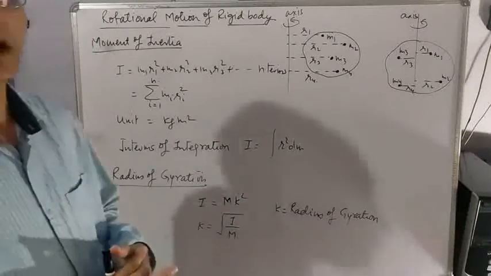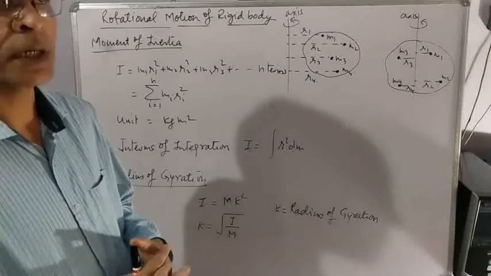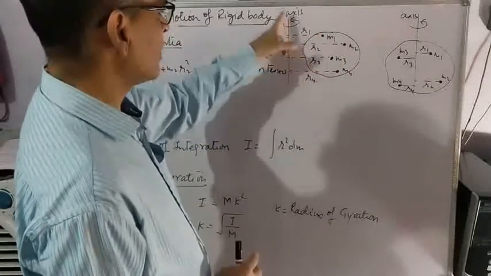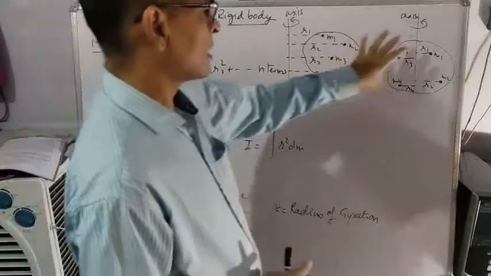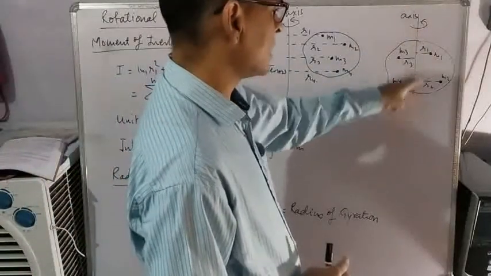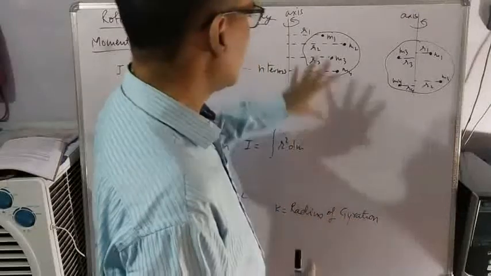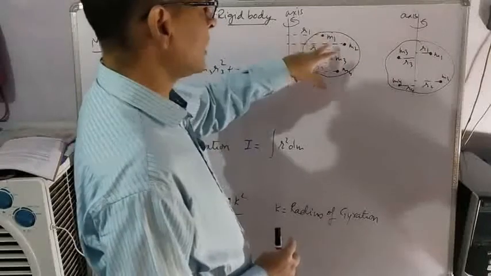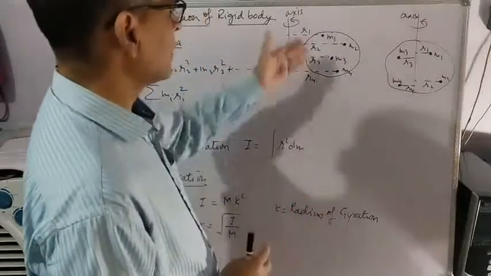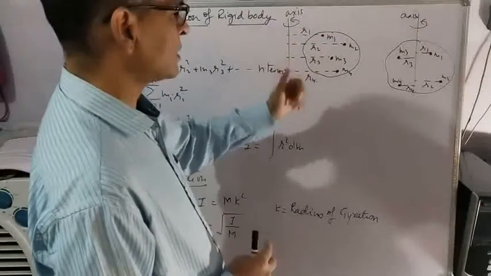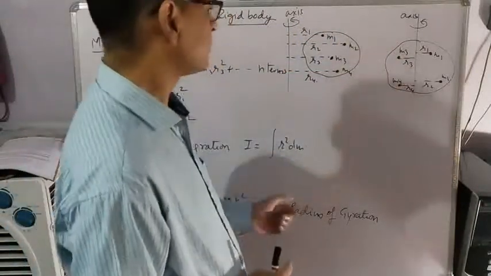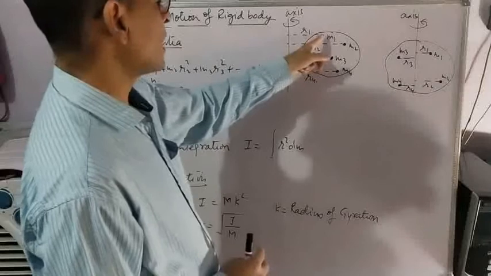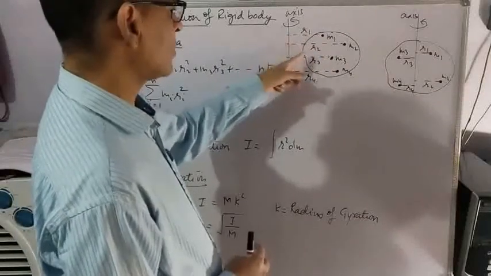Mathematically, let us understand how to define moment of inertia. Suppose it is a rigid body to be revolved about this axis, and your axis is passing inside the body. A rigid body or any body is supposed to be made of a large number of particles. Masses of these particles are m1, m2, m3, etc. This is the axis of rotation. Distances of these particles from the axis of rotation are r1, r2, r3 and so on.